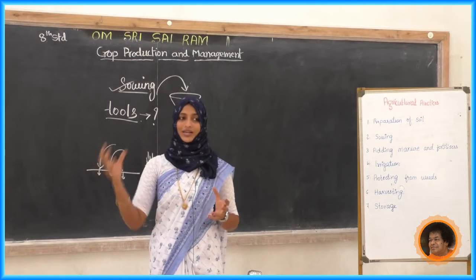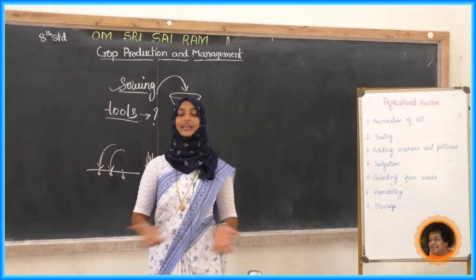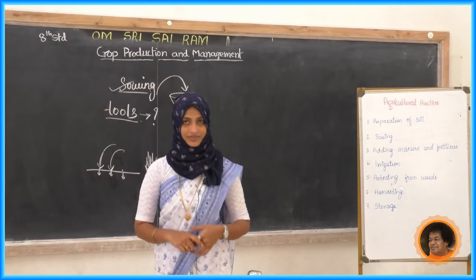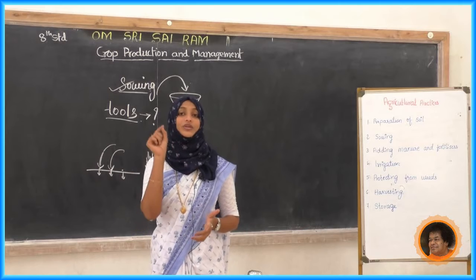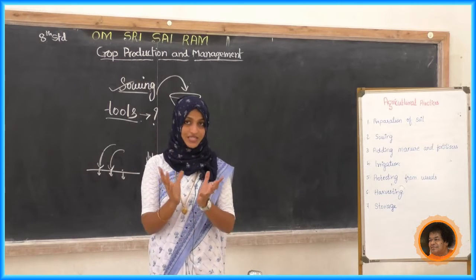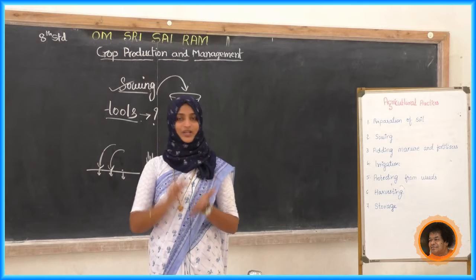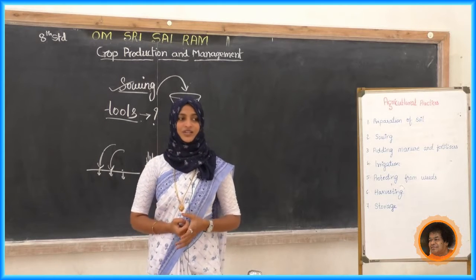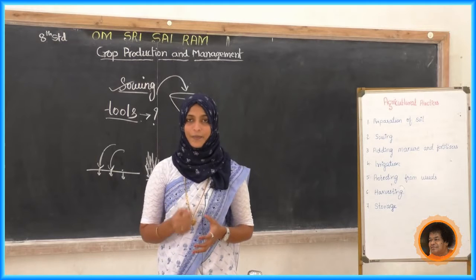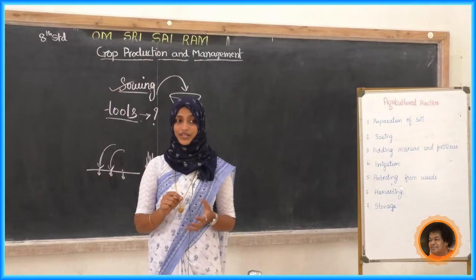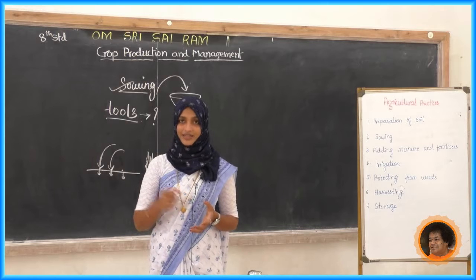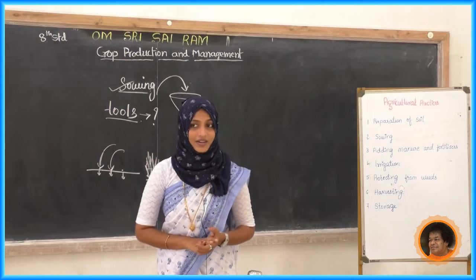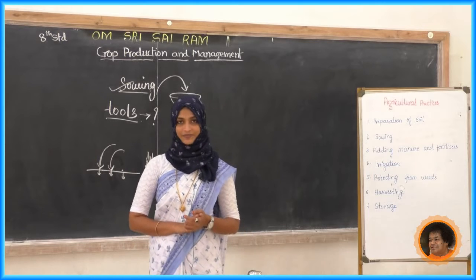Okay, next, the method we use to replenish the soil fertility is called manuring. Write down that word, manuring. Manure is a substance, and that process is called manuring. Write down, define manuring: farmers add manures to the field to replenish the soil with nutrients, and this is called manuring.